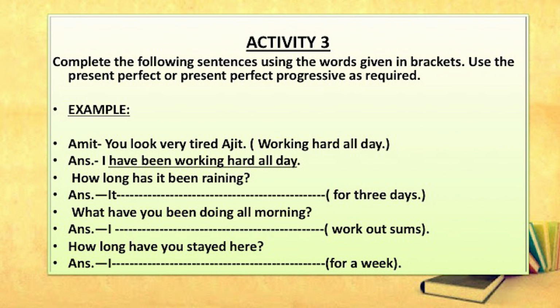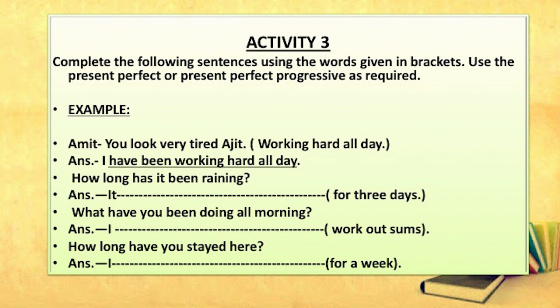So, first of all, you have to make the reasoning whether this sentence requires present perfect or present perfect progressive. Then you have to complete the sentence. One example has been given: Amit, you look very tired, Ajit, in the bracket working hard all day, and the answer is I have been working hard all day. I have been working hard, have been working, present perfect progressive.